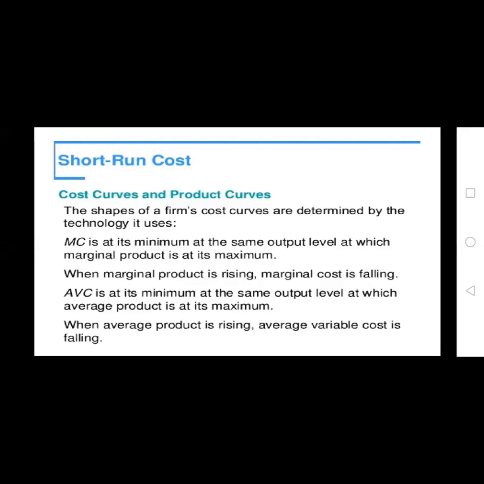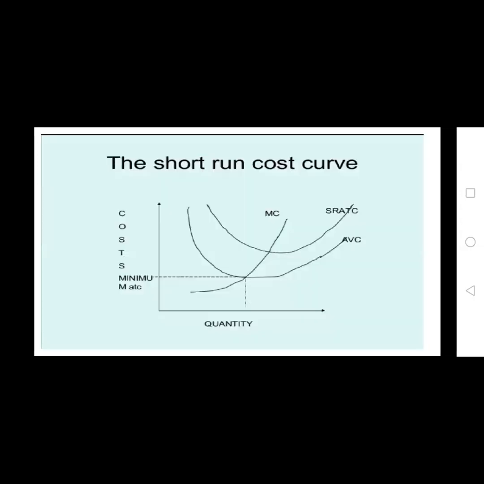The average variable cost is at its minimum at the same output level at which average product is at its maximum. So when average product is rising, average variable cost is falling. So this is a short-run cost curve. If you observe, the marginal cost is below the average variable cost, and the point where average variable cost and marginal cost intersect gives the minimum cost of production to the company.